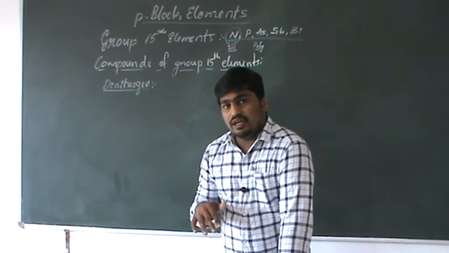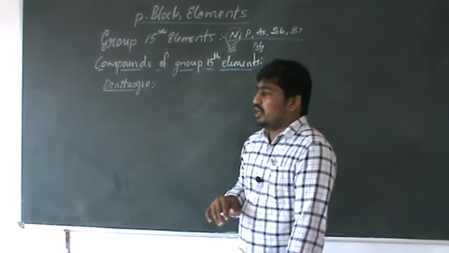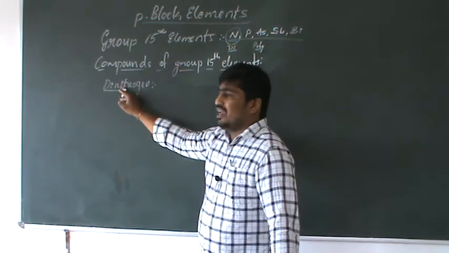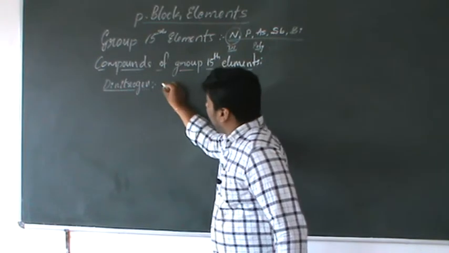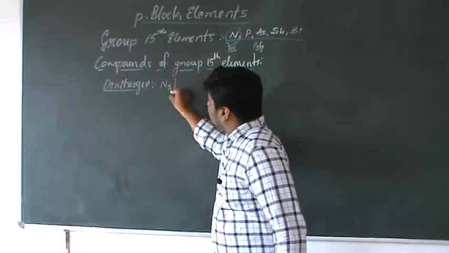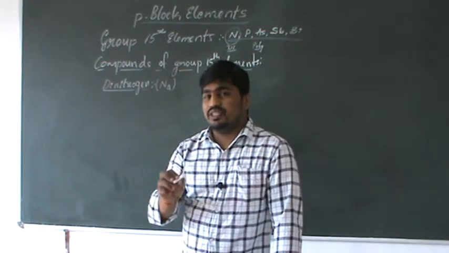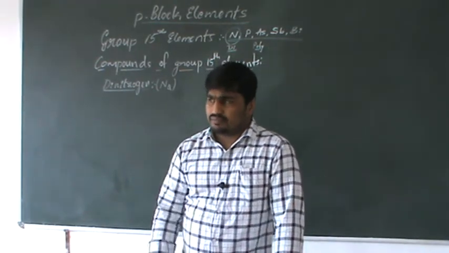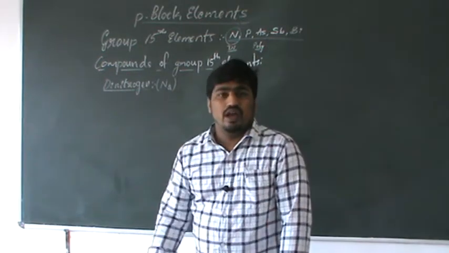Also, in standard or atmospheric conditions, nitrogen exists in the form of dinitrogen. Dinitrogen is nothing but nitrogen, existing as N2 because of its very small size and the possibility of a nitrogen triple bond.